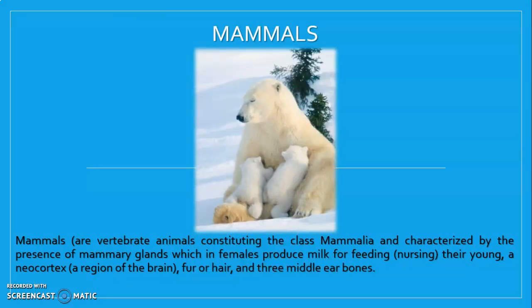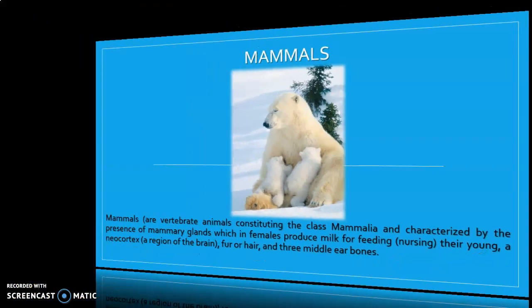Mammals are basically characterized by the presence of mammary glands, in the case of females. They have a neocortex, which is a part of the brain. Mammals can have 4 overhead and 3 middle ear bones. So these are basically mammals, for example, cats, wolves, lions, dogs. So many examples about that.